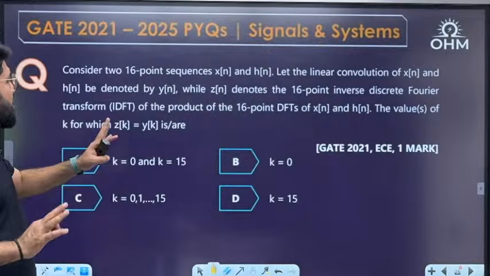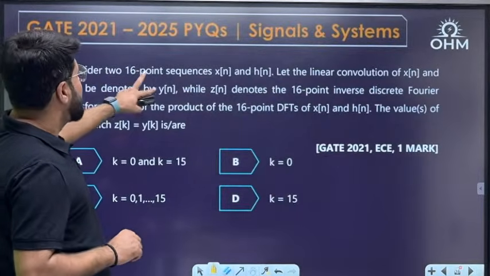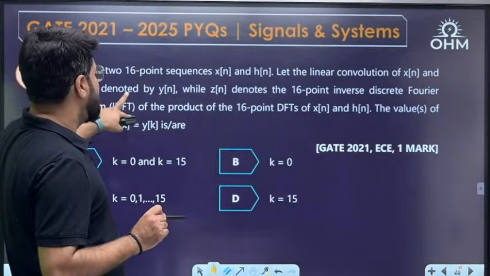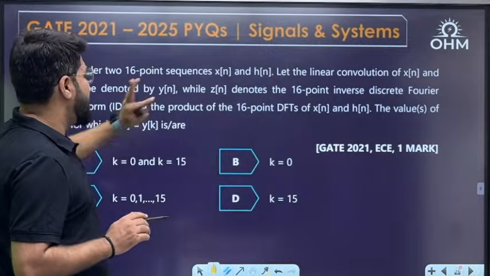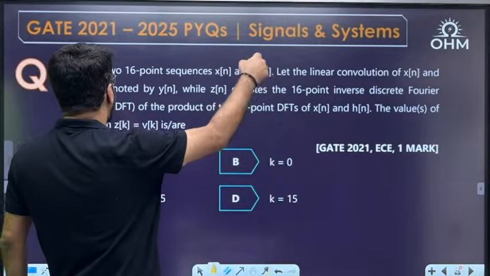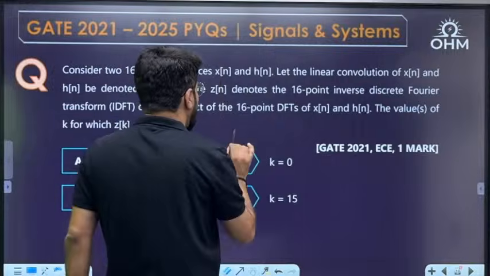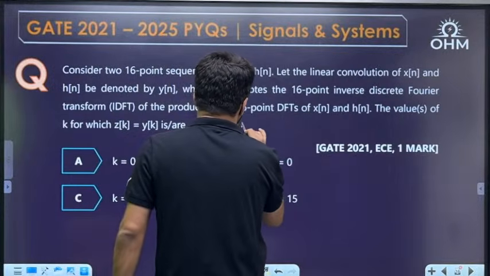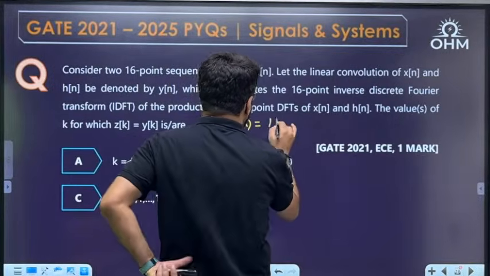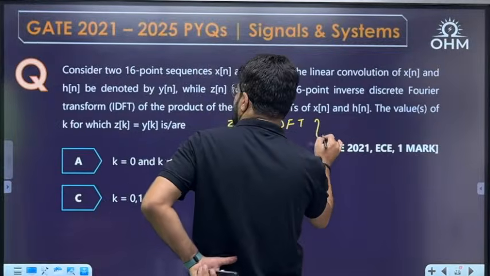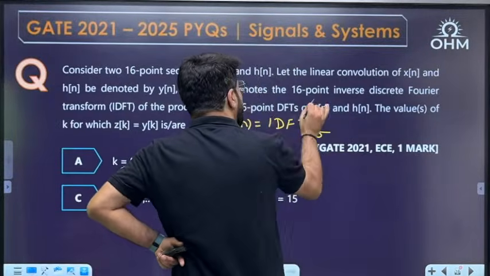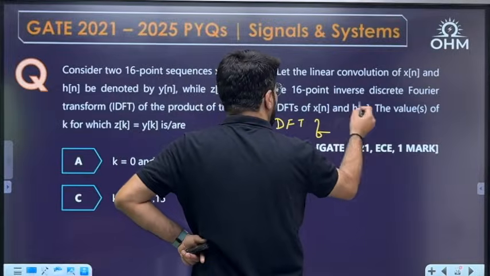See, it is a simple property of convolution actually. The linear convolution of x[n] and h[n] is y[n]. z[n] is the 16-point inverse. Now I have to only describe z[n] to you. What is z[n]? It is the 16-point IDFT, inverse discrete Fourier transform, of the product of the 16-point DFTs of x[n] and h[n].